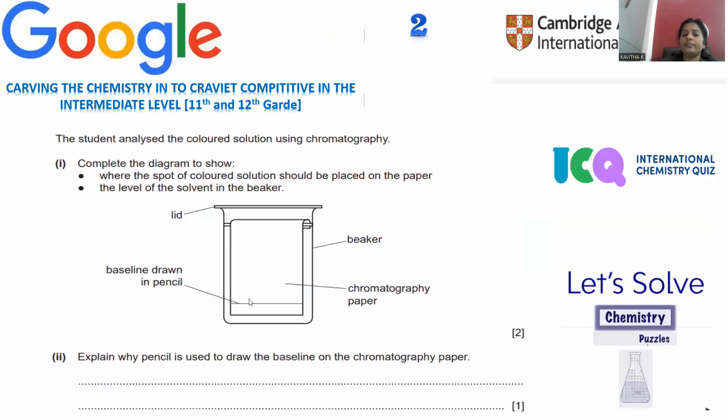Move on to the second one. The second question is collected from the Cambridge Assessment International Education platform. This question is related to analytical chemistry, and specifically chromatography. Chromatography is the technique used to purify a substance, identify a mixture, separate a mixture, and also check the completion of a reaction. So many applications you can find. Moreover, there are column chromatography, gas chromatography, paper chromatography, and in this manner high pressure liquid chromatography. So many methods are available, right?